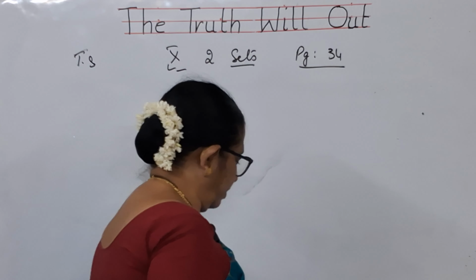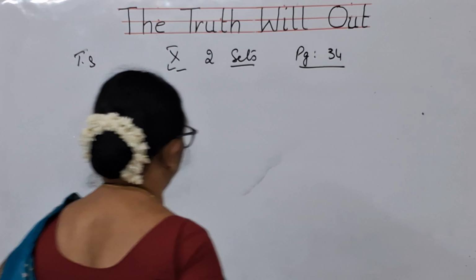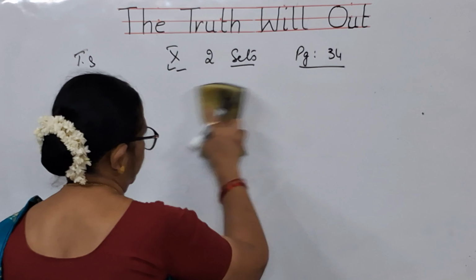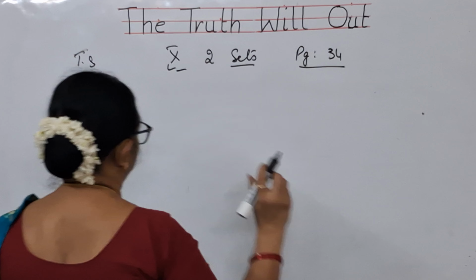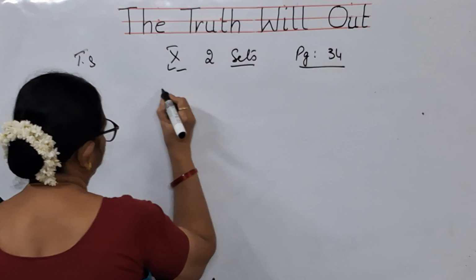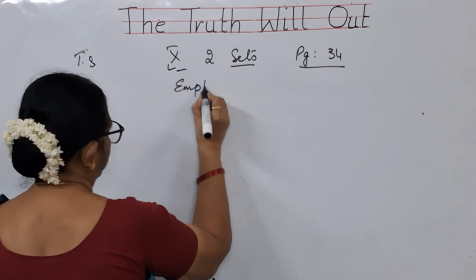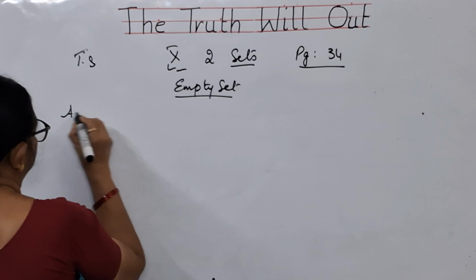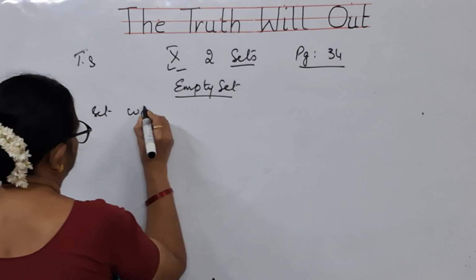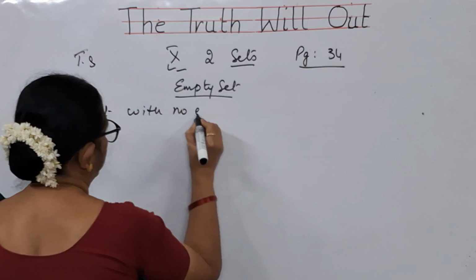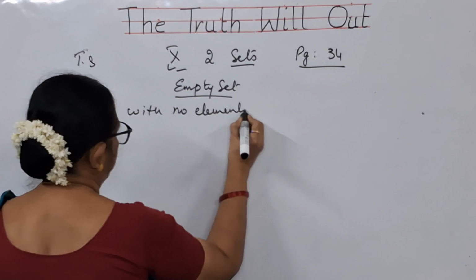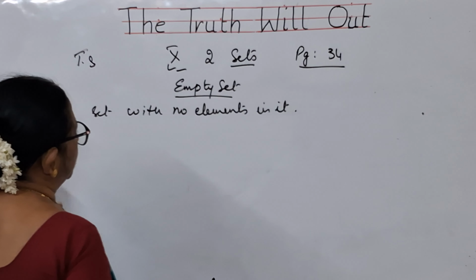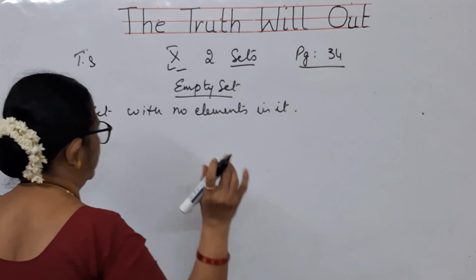Now let us come back to our studies. The studies are about sets. In the sets, we have completed exercise 2.1. Now we are going to talk about page 34, the empty set. What is this empty set, children? A set with no elements in it. A set with no elements in it is called an empty set.